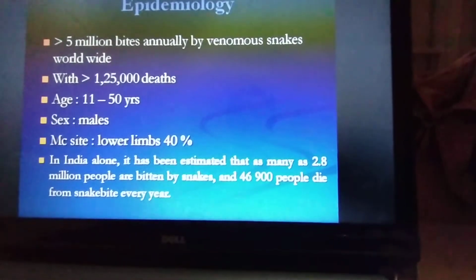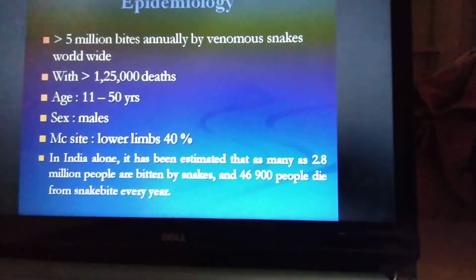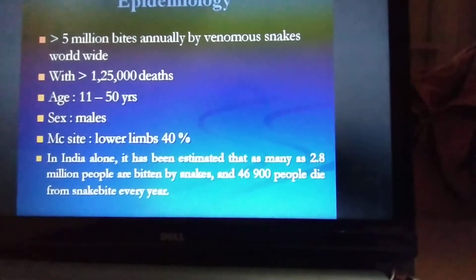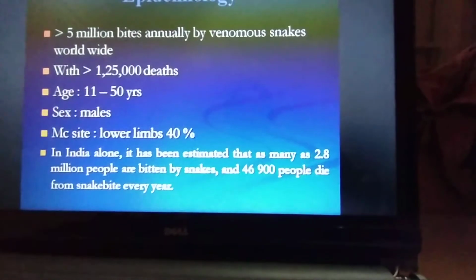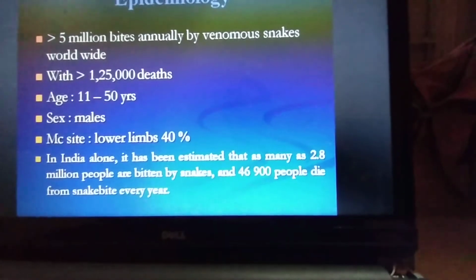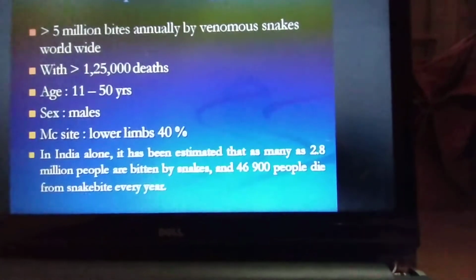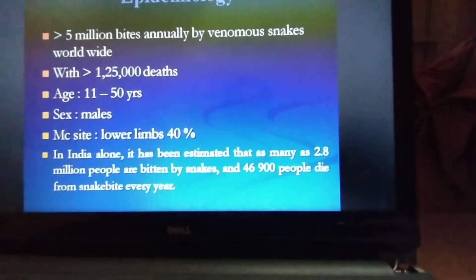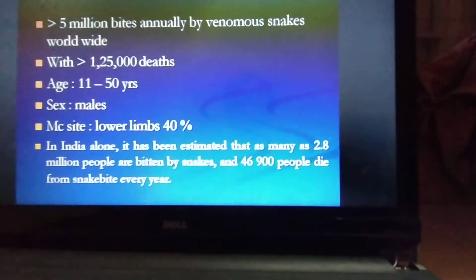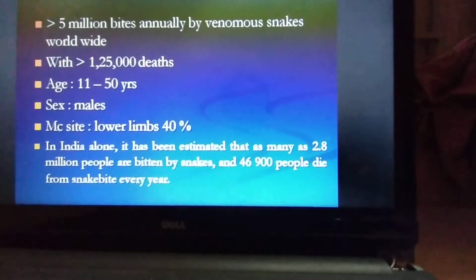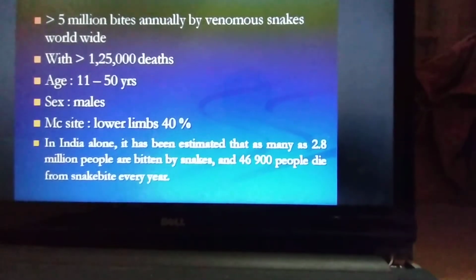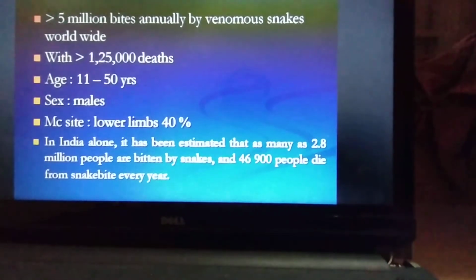So if you see 5 million bites by venomous snakes, within this 5 million, 1,25,000 people died due to this snake bite. The category of people who are dying are from 11 to 50 years, and mostly males are more affected. Maybe they take more risk, or go for work in the fields, maybe that is the reason. And the most commonly bitten site is the lower limbs, about 40%.